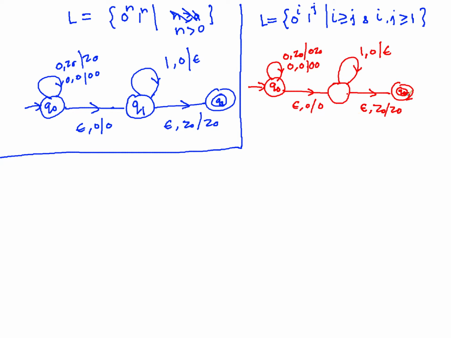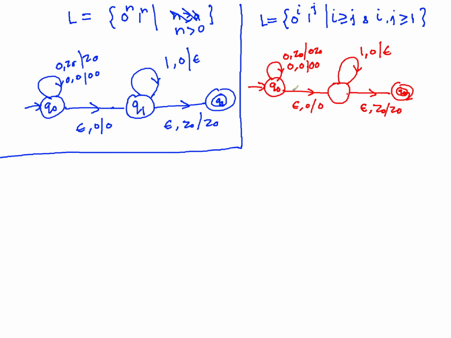What about i greater than j? i greater than j means once you have exhausted all the ones, still then you should be able to do what? You have some zeros remaining on the stack.